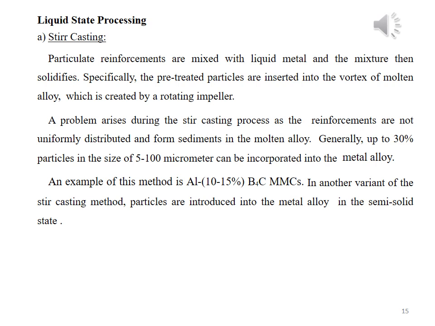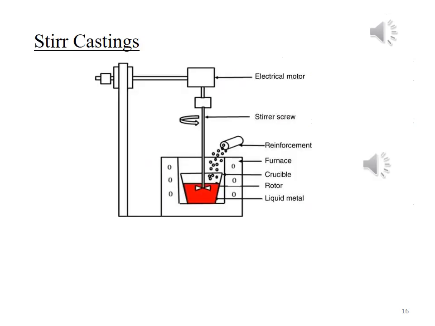After this, the reinforcing phase is added into this matrix phase, and after adding the reinforcing phase, the mixture is again stirred at high temperature. Due to stirring of the mixture, this processing method is called stir casting liquid processing method.